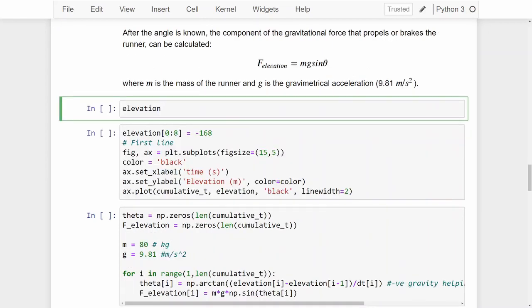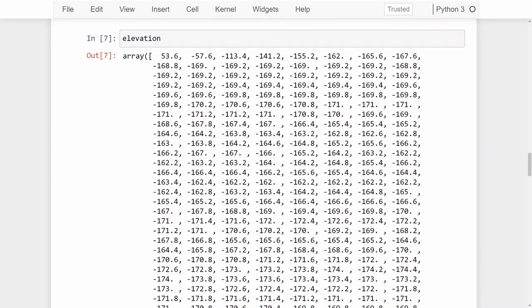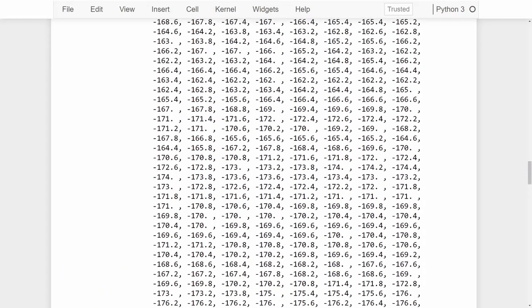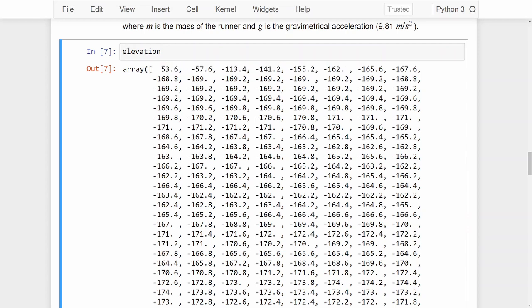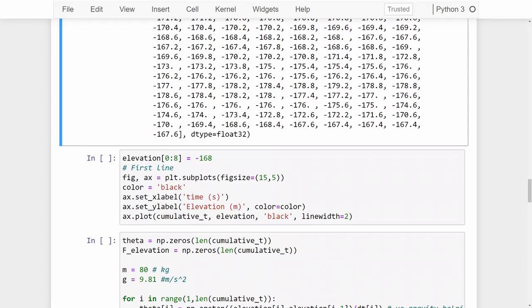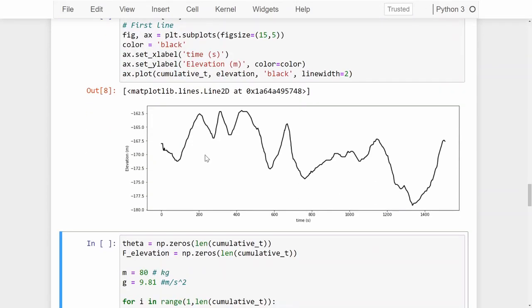So we can first have a look at the data, and we can see it's a nice big array with an entry for each time step. But here at the start there's some irregular data: it starts off being positive 53, and then at element number 8 it gets to where all the others are. So we're going to overwrite the first 8 points just to make our data a bit cleaner, as I've done here. If we plot it and have a look, you can see this run definitely has a little bit of hills, a little bit of descent, another hill, so it's all over the place.